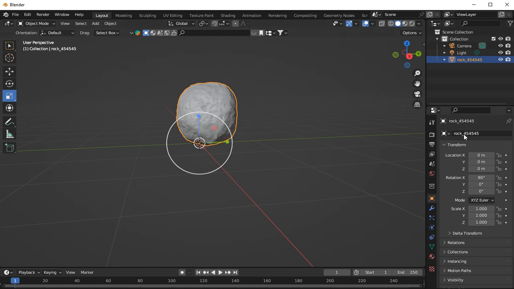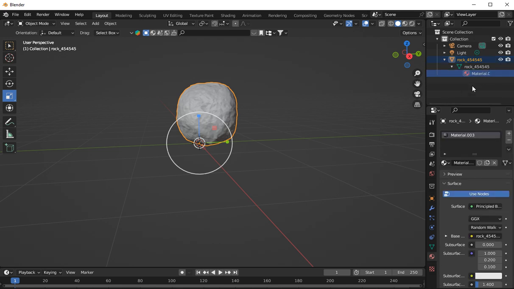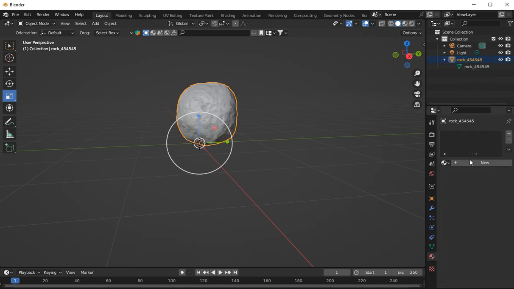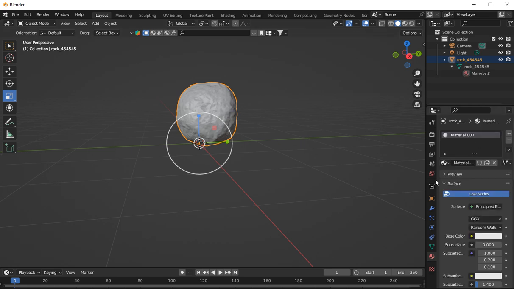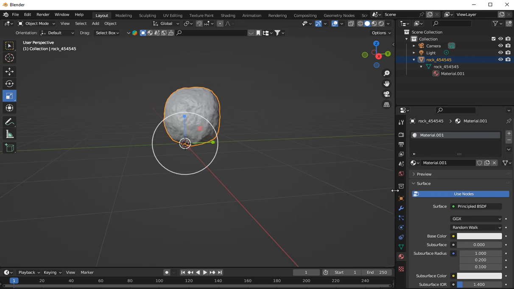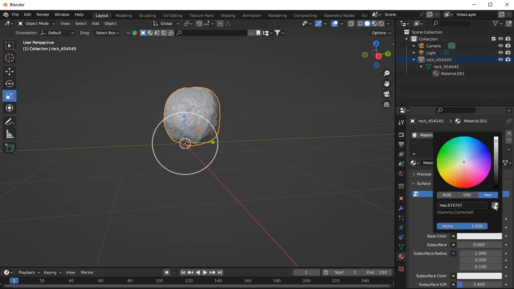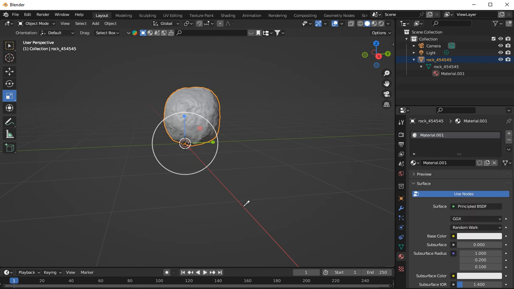I'll open the rock and show you. If you click on material, I'm going to get rid of the material so you can actually see what I'm doing. So it's gone. Add a new material to your rock. Once you've done that, pull this over a little bit, and down here you see base color. If you click here and click on the eyedropper, and go around the floor, you can pick the little grey part like this. That's it there, look.